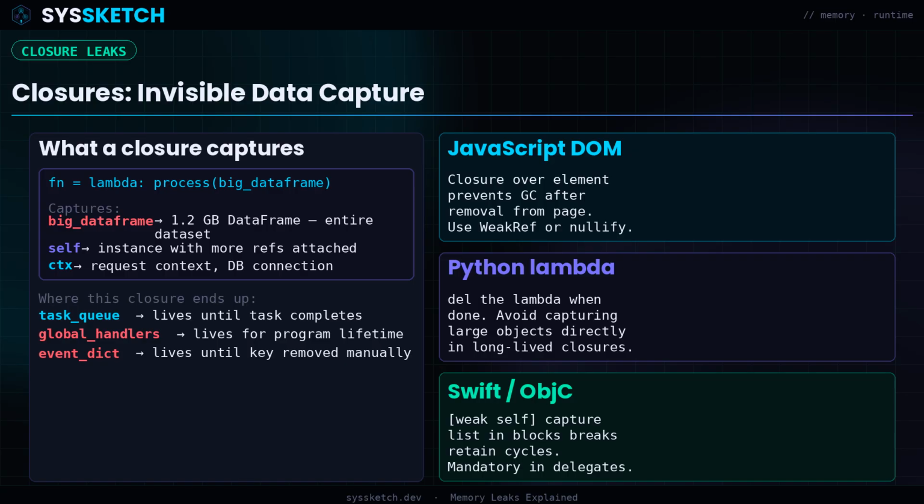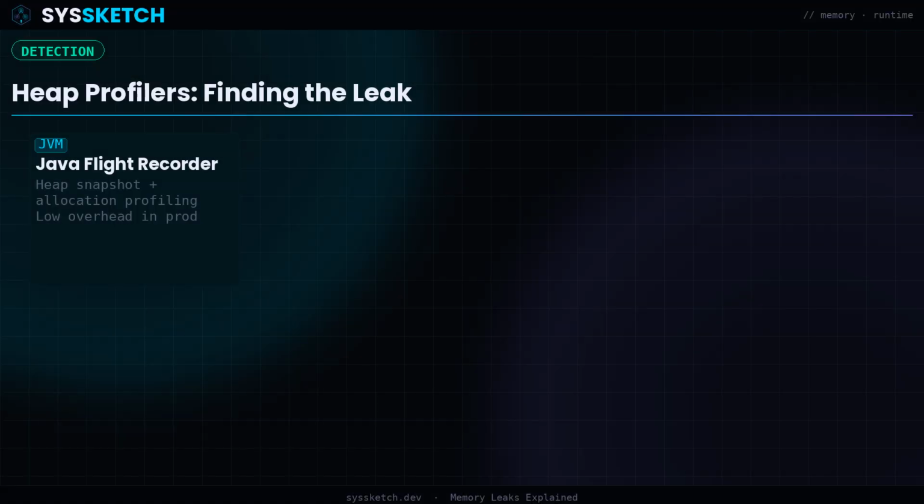They are particularly insidious because the leak is invisible in the data you think you are storing. You inspect your cache and see 100 small lambdas. What you do not see is that each lambda holds a reference to a megabyte of data from the context in which it was created.